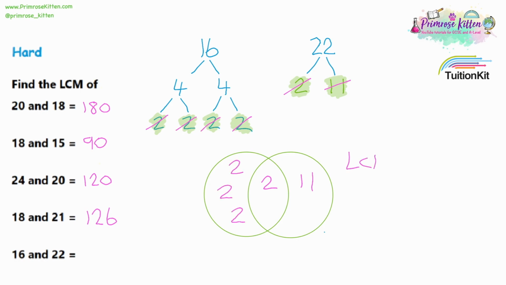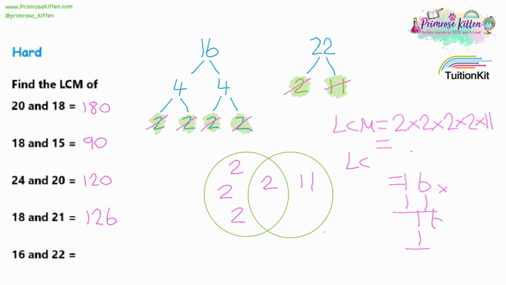So the lowest common multiple would be 2 times 2 times 2 times 2 times 11. So 2 times 2 is 4, 4 times 2 is 8, 8 times 2 is 16, and that'll leave us with 16 times 11. So I'll do a written method.